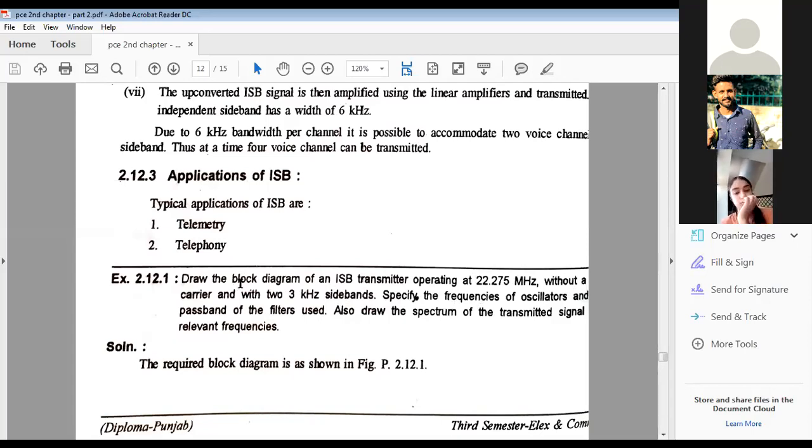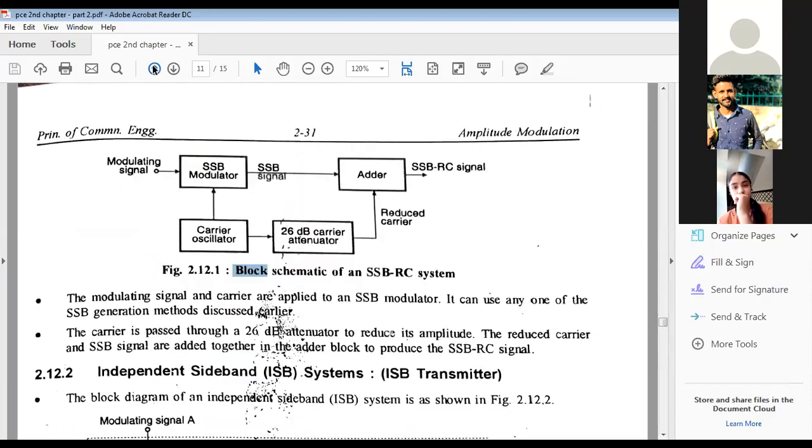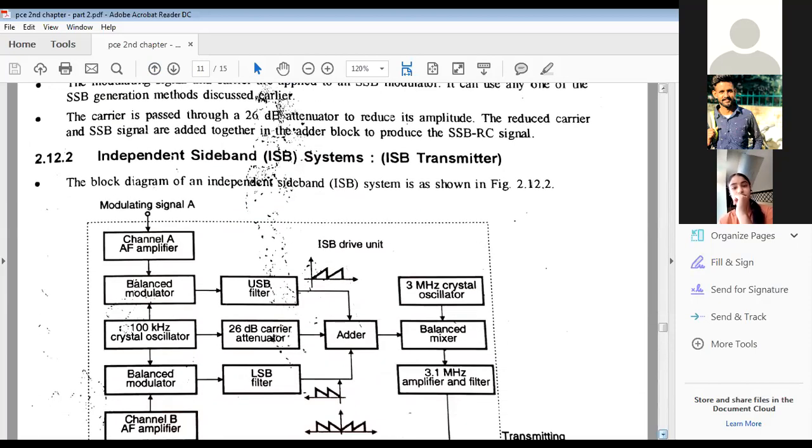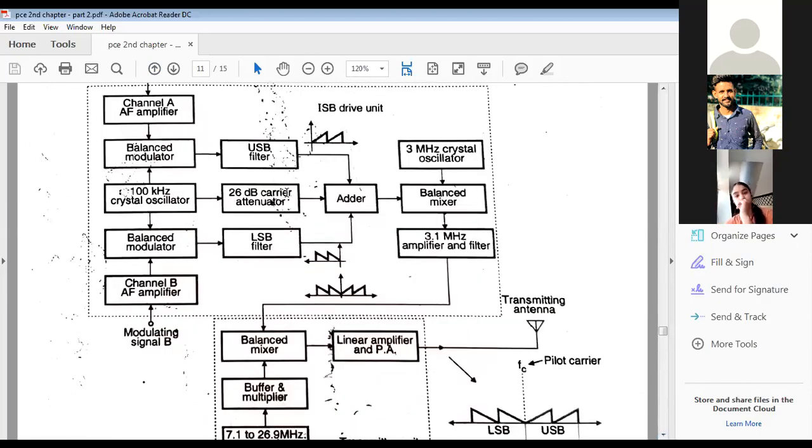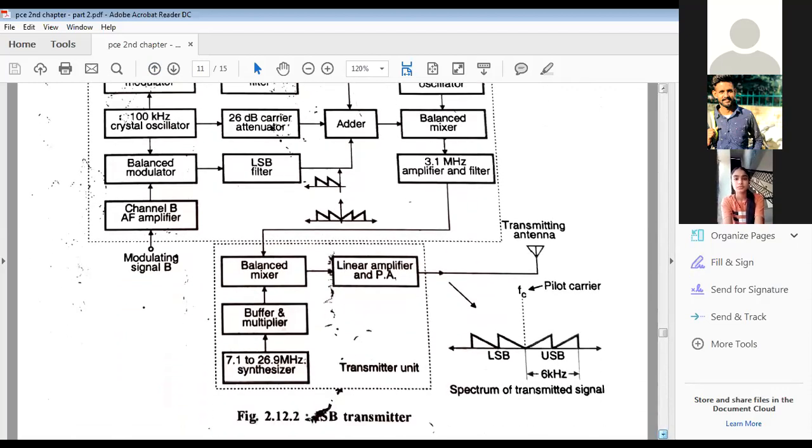We have to draw a block diagram without a pilot carrier, so no need of showing a reduced carrier. Clear? In the last figure, look at this diagram, I have shown a reduced carrier at 26 dB, but in this numerical he is asking that there is no need of showing a reduced carrier, which is called the pilot carrier.